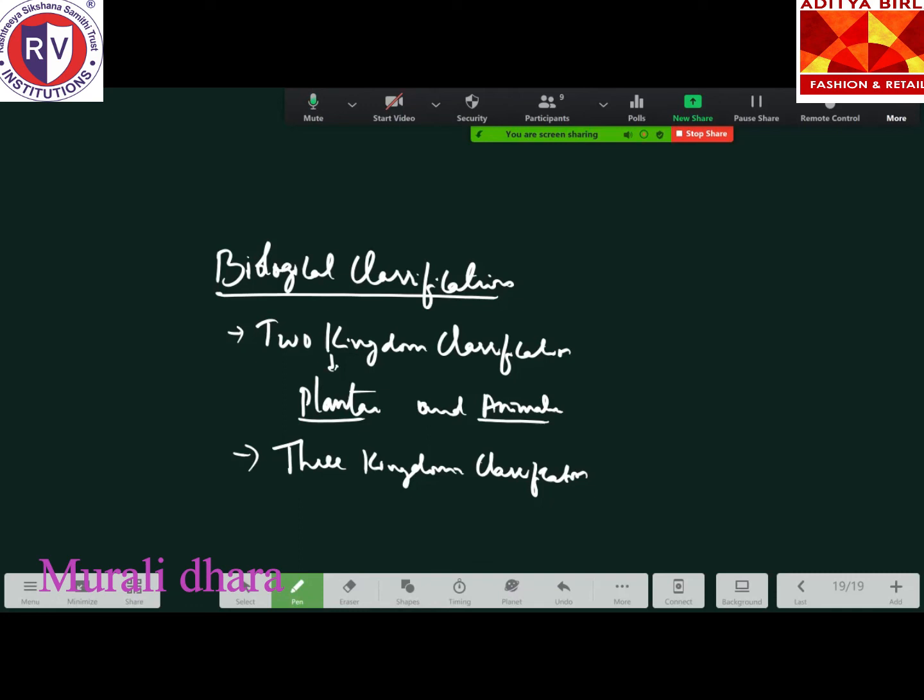There they have added Protista. Protista, Plantae, and Animalia came into existence. The three kingdom classification was given by Haeckel. Remember the name? Haeckel gave the three kingdom classification.